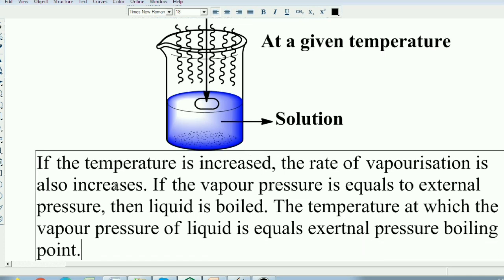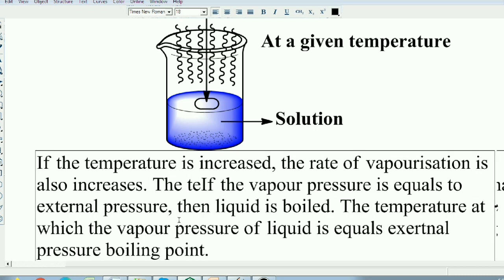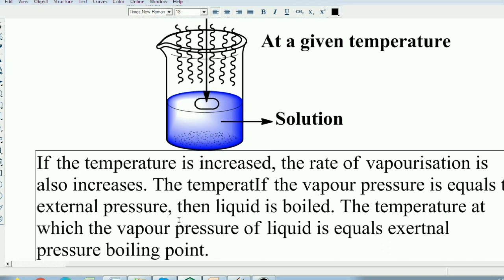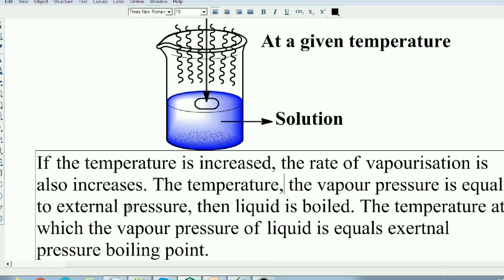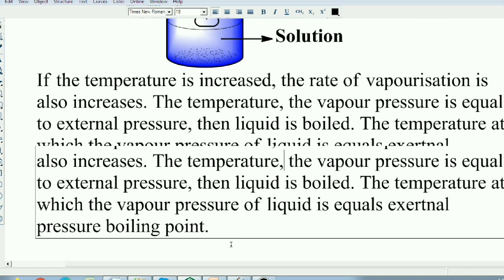The temperature at which the vapor pressure of the liquid is equal to the external pressure, when the liquid starts boiling, is known as the boiling point.